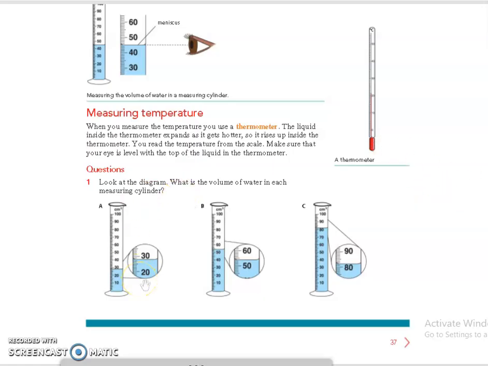So here we can measure the reading as what? Here it is 20, 25. Here it is about 28, yes, 28, and here it is 50. So the reading is how much? 54, yes, it has not reached 55, just 54. Here it is 80, 81, 82. Each section is divided into 10 divisions, so we can get it easily.